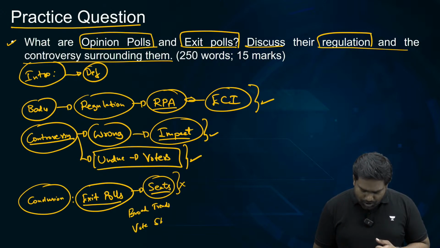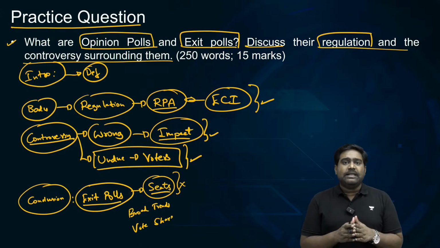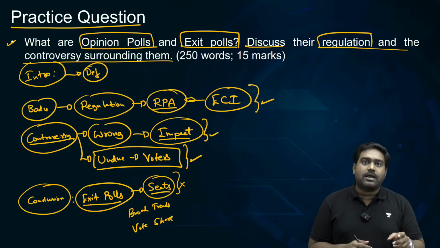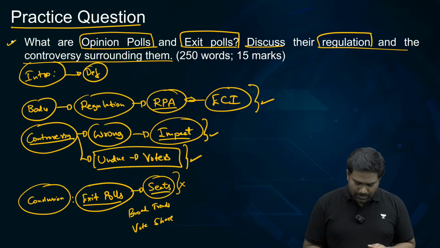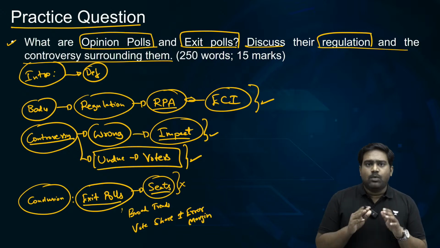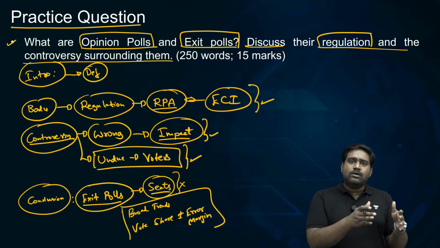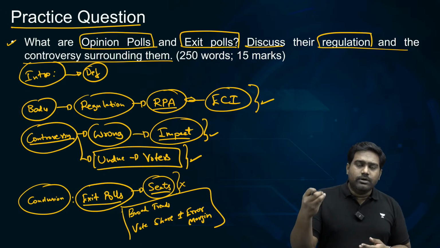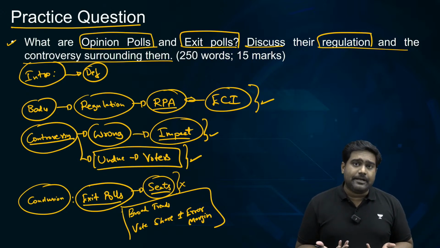Maybe bring out the vote share, because with the right sampling exercise, you can actually get the vote share right with, of course, a small error margin. Maybe with a plus or minus 2 to 3% error margin, that is still fine, which is acceptable in any statistical exercise. Bring out only the vote share and more importantly, bring out the broad trends. But don't go into the exact number of seats, which could be misleading.